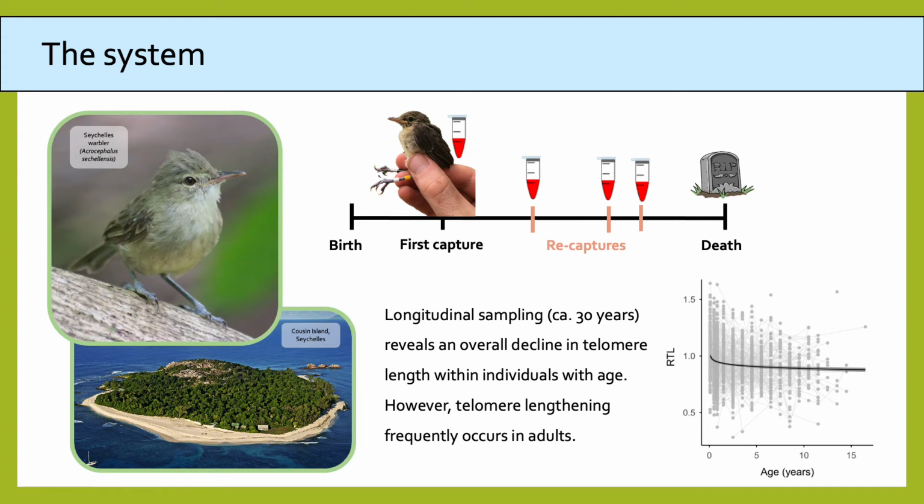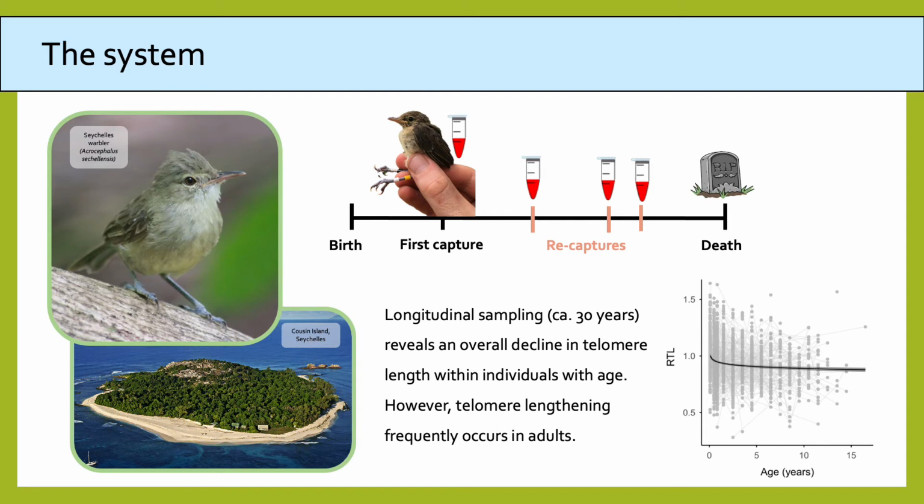To test these predictions, we used the extensive longitudinal dataset of the Seychelles warbler on Cousin Island. This is a small brown insectivorous bird that's endemic to the Seychelles, and this population is entirely closed on this small island, so there's no emigration or immigration to and from the island. Therefore we have very accurate estimates of survival and reproduction for each individual. We also have several measurements of telomere length per individual, as these individuals are recaptured throughout their lifetime.